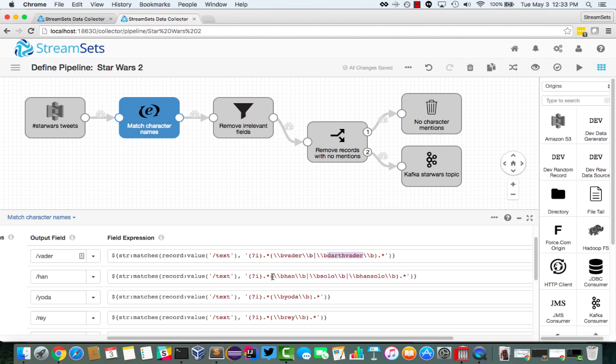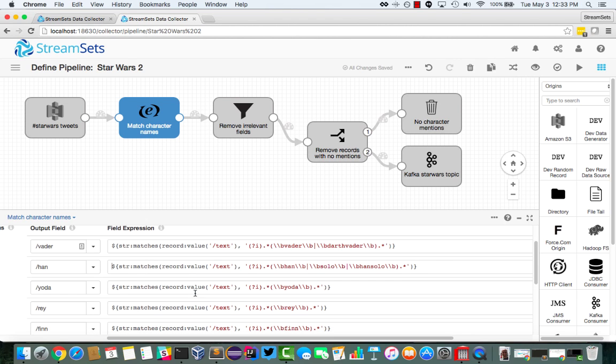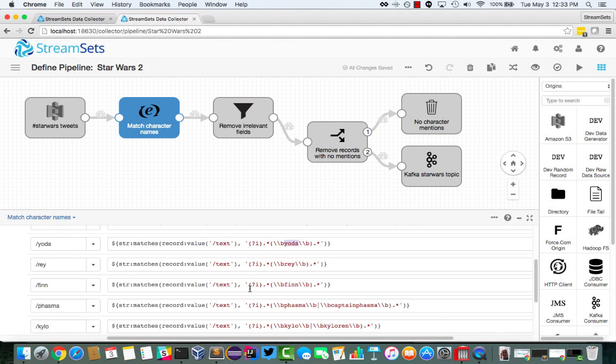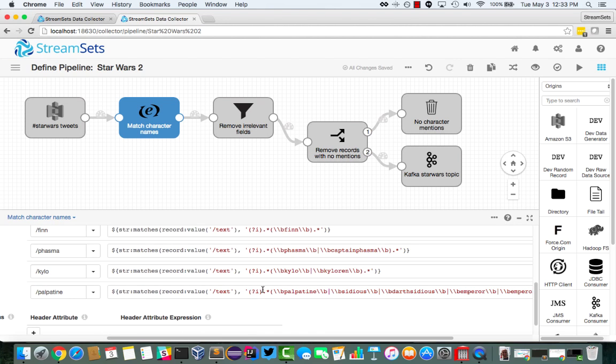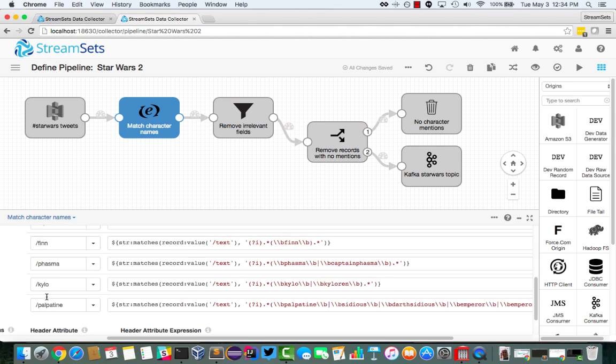And then we go through doing the same thing for the rest of our selected characters. So we've got Han Solo, Yoda. You can see Yoda's is super simple. We just look for Yoda as a whole word. If we go down, Emperor Palpatine is the most complex. But again, we're just ORing together a bunch of words that we're looking for. So if text matches any of those search terms, then we set Palpatine to true.